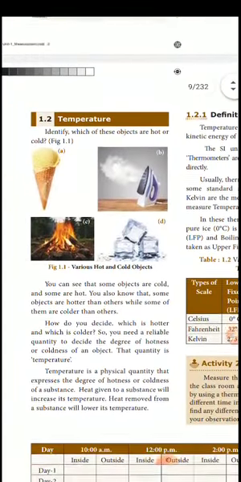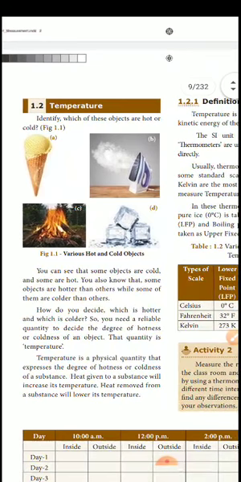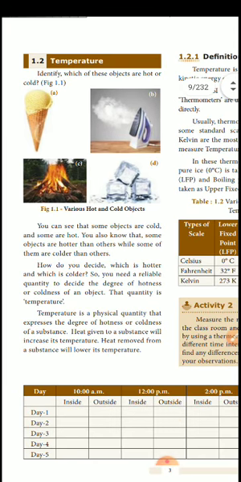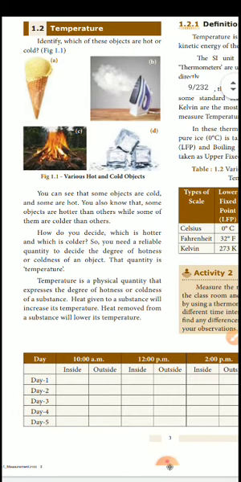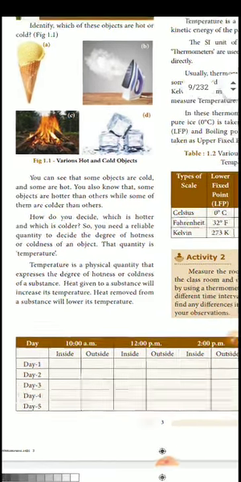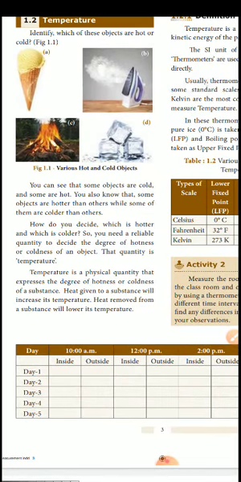Next we go for the temperature. Which object is hot and which is cold? See, these are various hot and cold objects: the iron box, ice cream, fire, and ice cubes. You can see that some objects are cold and some are hot, because some are hotter than others while some are colder than others. How do you decide which is hotter and which is cooler?